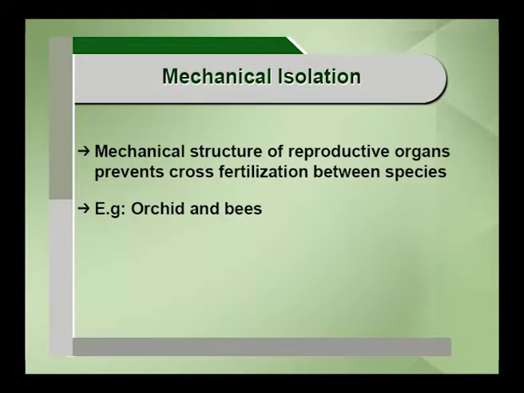So what I wanted to say is that sexual isolation is also a very important part of reproductive isolation. The next one is mechanical isolation. When I talk about mechanical isolation, it means that the mechanical structure of reproductive organs prevents cross-fertilization between species. I'll give a wonderful example, that is orchid. Orchid should be pollinated by specific bees.